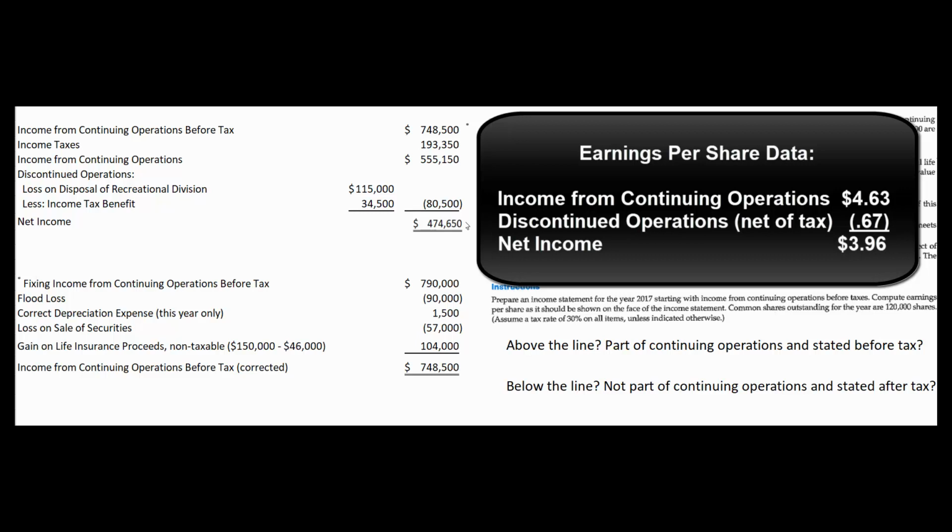For the earnings per share, we'll take this 555,150 divided by the 120,000 shares that are outstanding, and we'll take this 80,500, divide that by the 120,000, and we'll take the net income and divide that by 120,000 shares. So we'll have $4.63 from continuing operations, 67 cents loss related to the discontinued operations, for a net income of $3.96 per share.